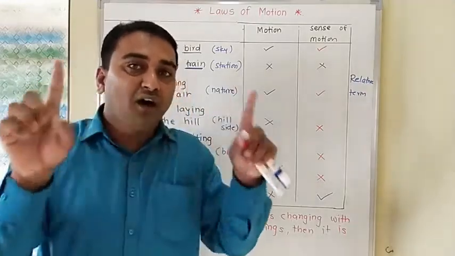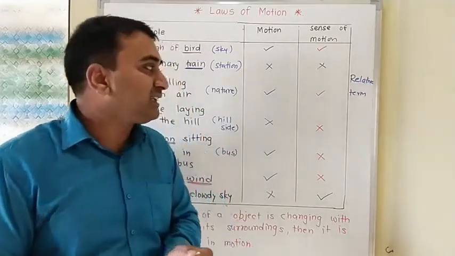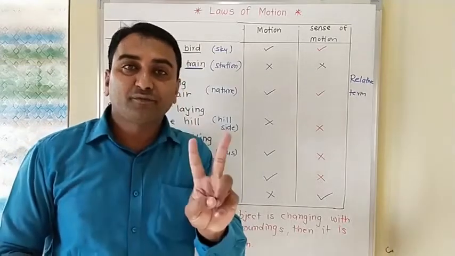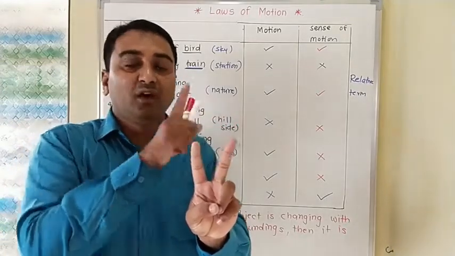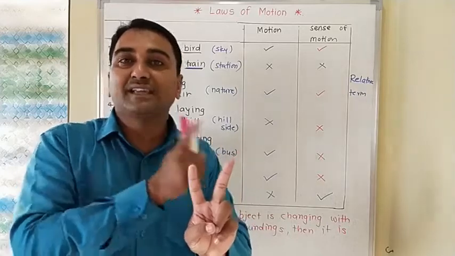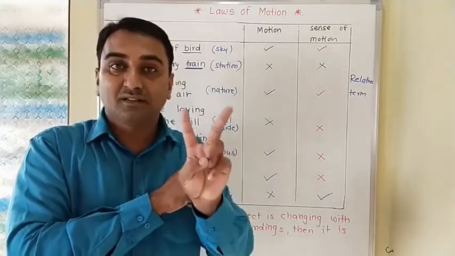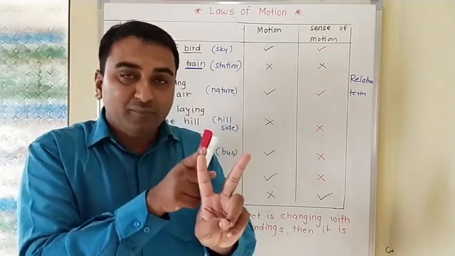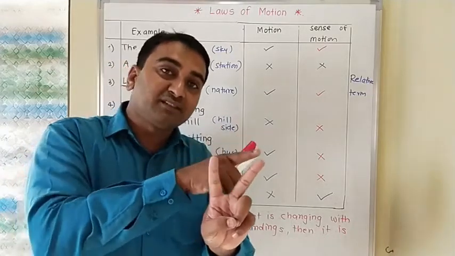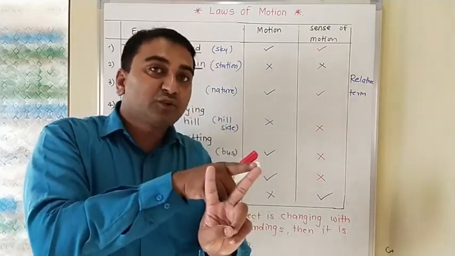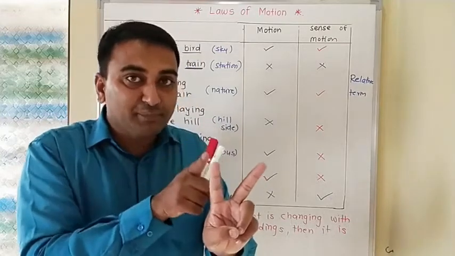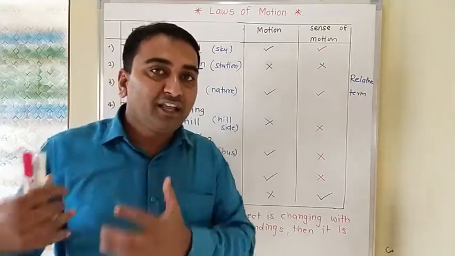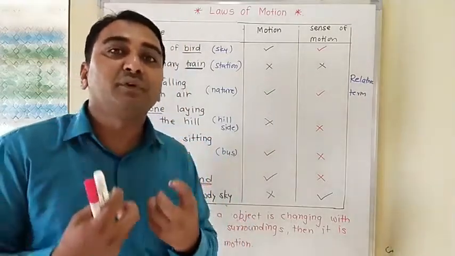So here, out of this discussion, one thing is clear: motion is a relative term. Out of the two, object and surrounding, one should be stationary and the second should change its position with respect to it. Either the object should change its position with respect to the surrounding, or the surrounding should change its position with respect to the object. So from this, we are near the conclusion of what is meant by motion.